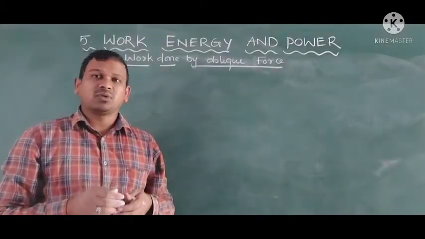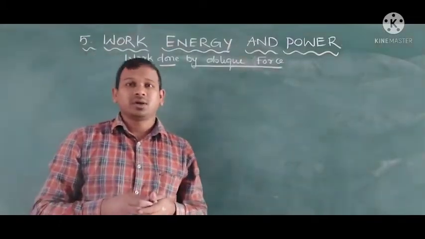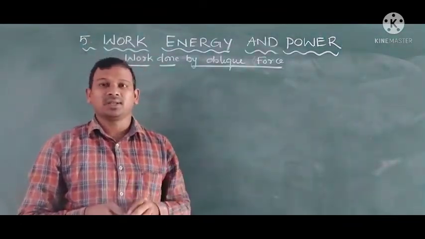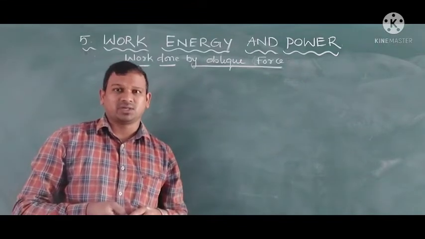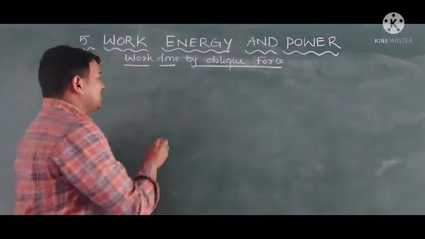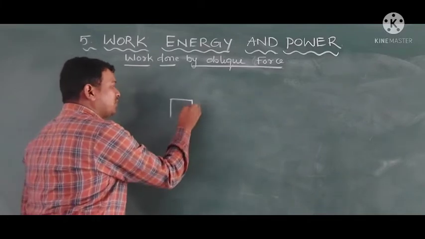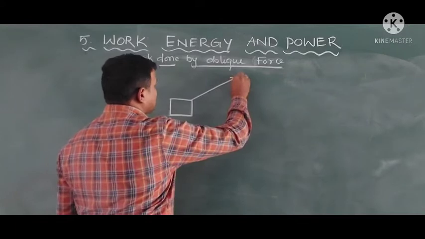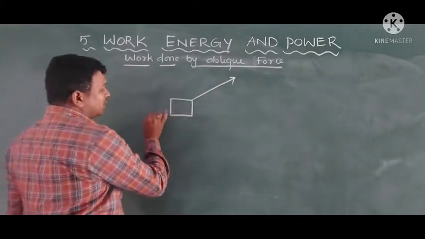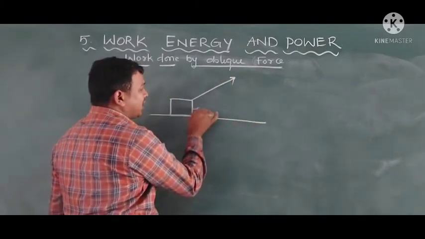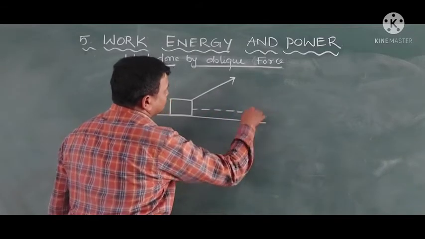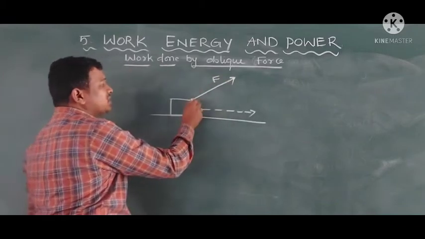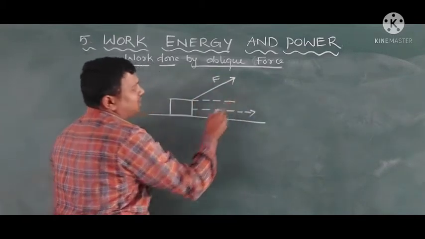We are going to discuss when the force is applied on the body obliquely, which means making some angle with the horizontal. What will happen to the work done? Let us see. Here an object is there. A boy is pulling this body, then it will go along the horizontal direction. The force applied on this body makes some angle to the horizontal.